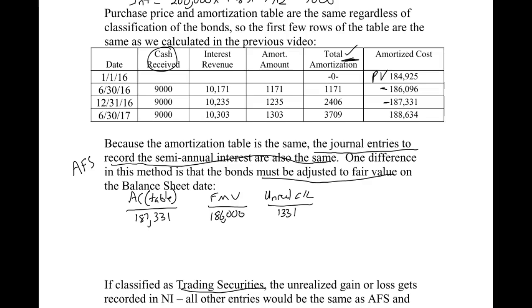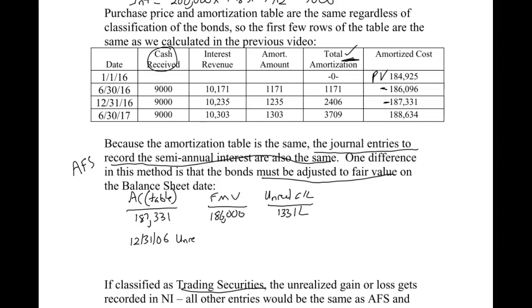All right, so this is the number that we want to be in the unrealized gain or loss account and the fair value adjustment account, which is the other part of the journal entry at the end of the year. This is the first year of the problem, so the beginning balance in those accounts are both 0. So we'll make a journal entry for the 1331. On 12/31/06, we are going to debit, because remember, this was a loss. All right, losses are debits.